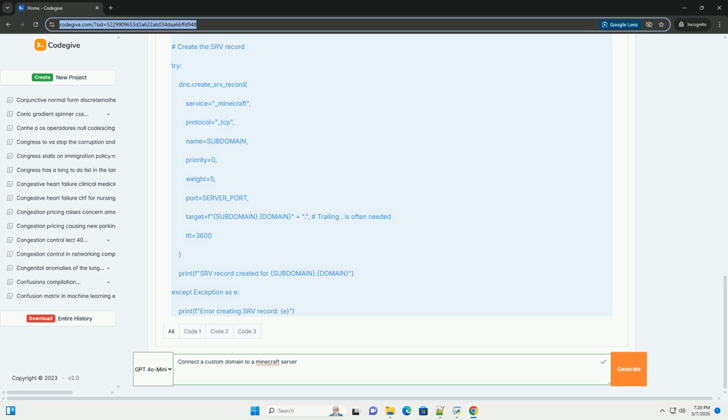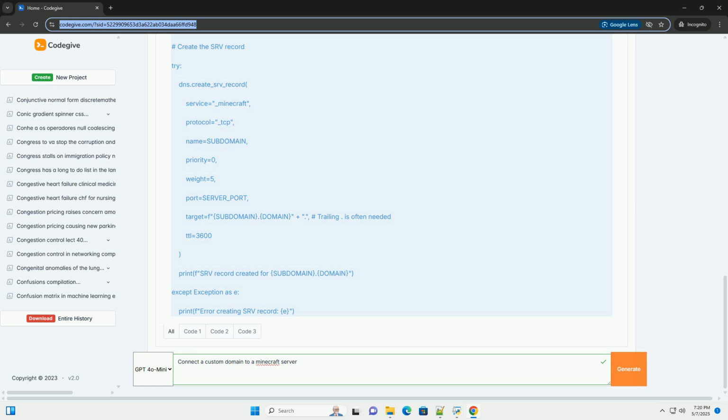Host: enter the subdomain you want to use, example play. If you want to use the root domain, example miserver.com, you might enter @ or leave this field blank. Value / points to / address: enter the public IPv4 address of your Minecraft server, the one you obtained in step 2.